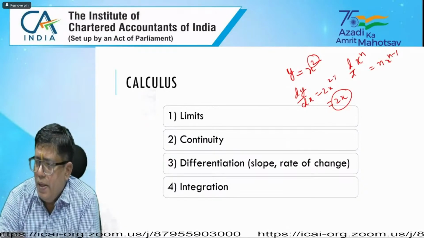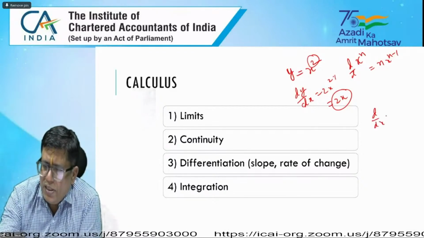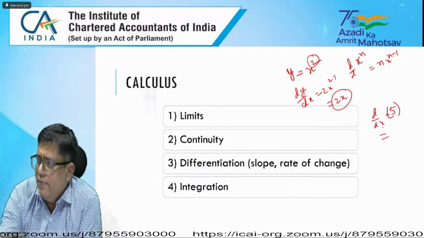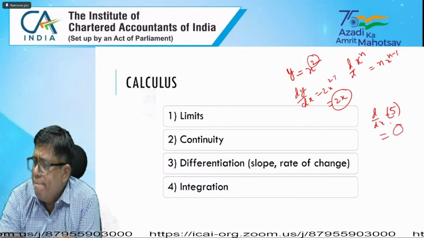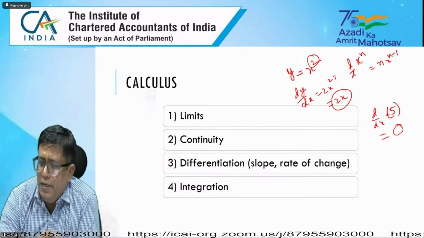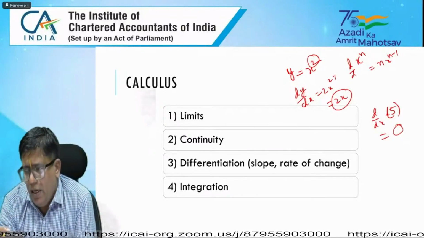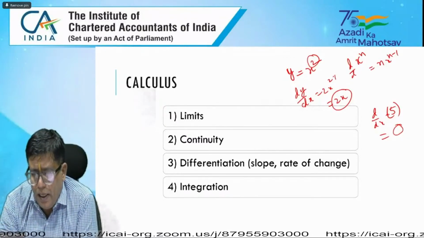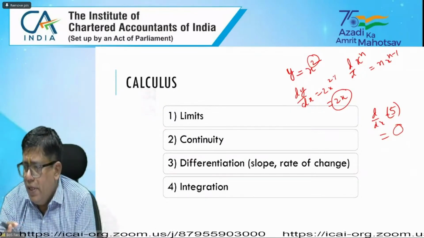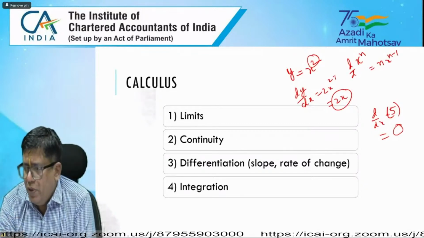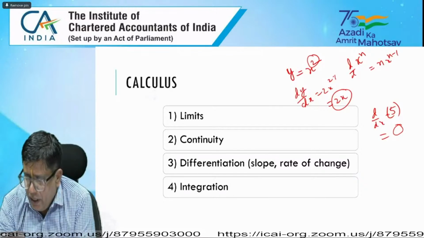Okay, sir. Suppose d by dx of a constant, say the number 5 is given. Then it is equal to 0. Very good. Like that, if you look at these formulas, the additive formulas, multiplicative formulas and quotient formulas are all given in differential calculus.